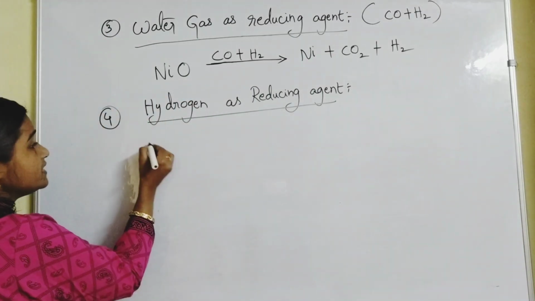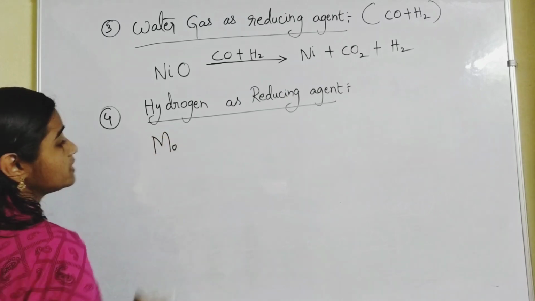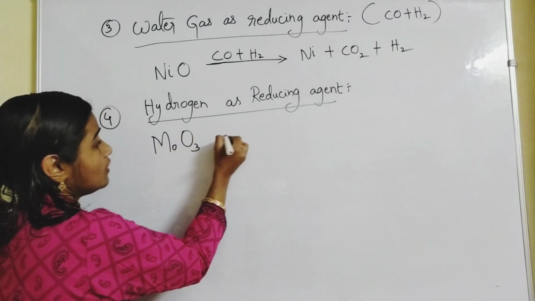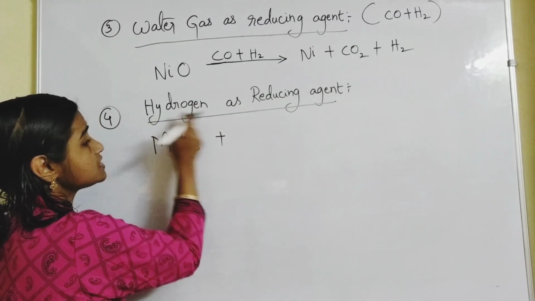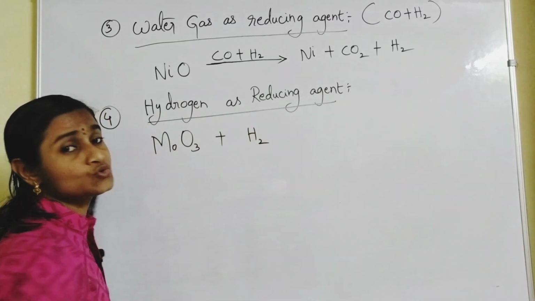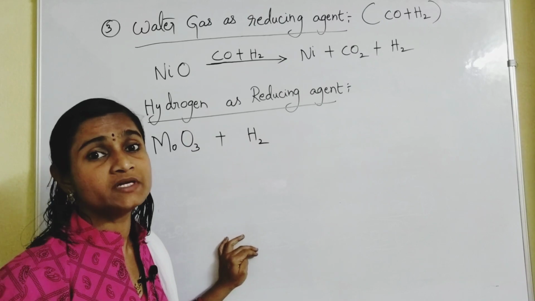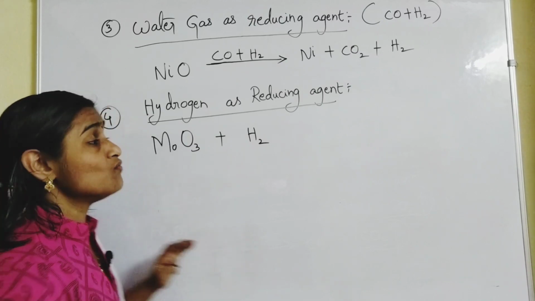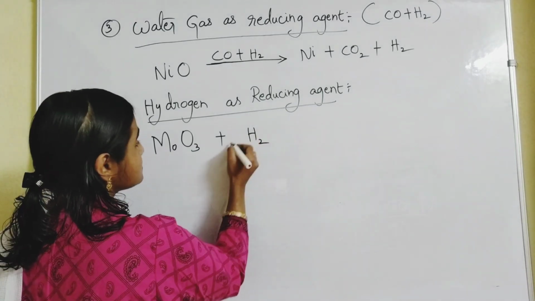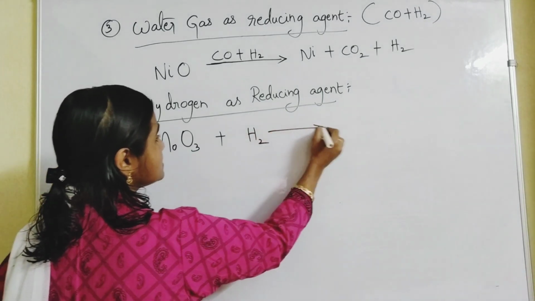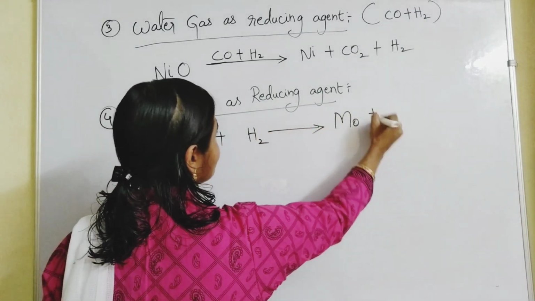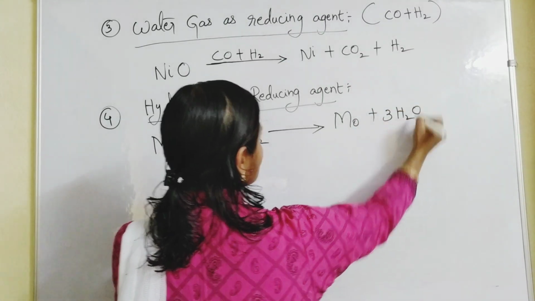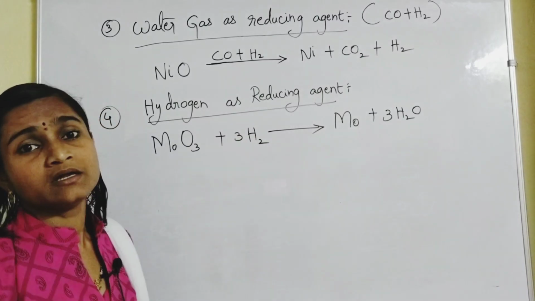Molybdenum is Mo, its oxide is MoO3. Here hydrogen is used as reducing agent, H2. So molybdenum comes out, and along with that you will be getting water also. So it gives rise to Mo plus, here 3 oxygens are there, so 3H2O, right?